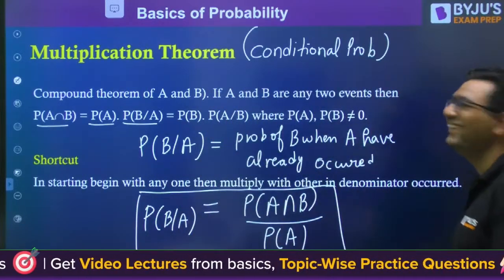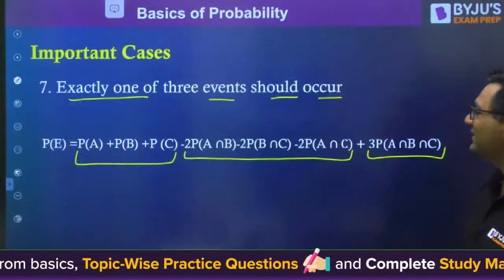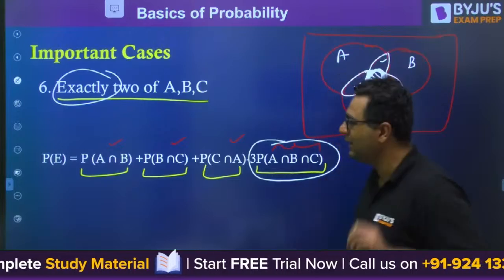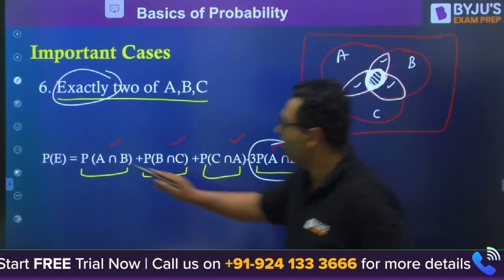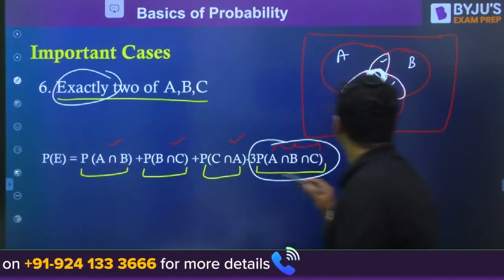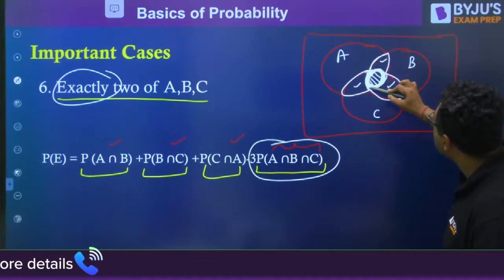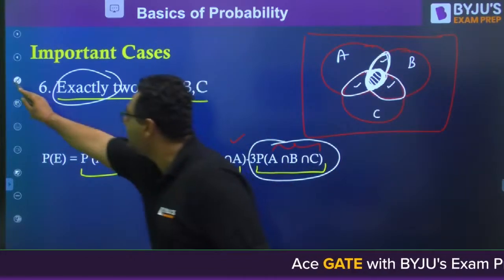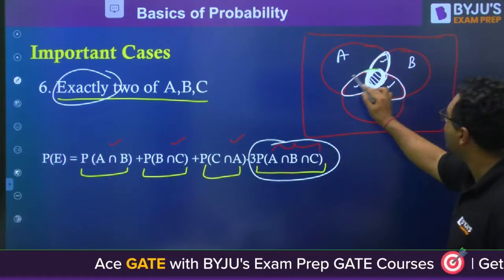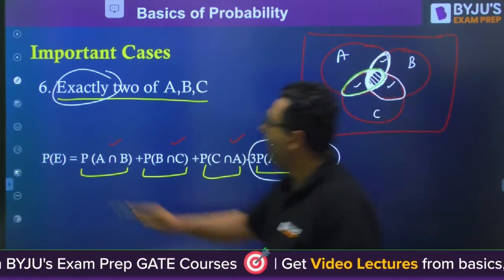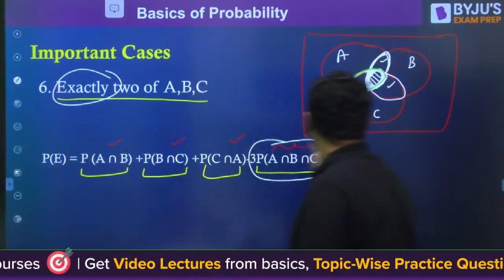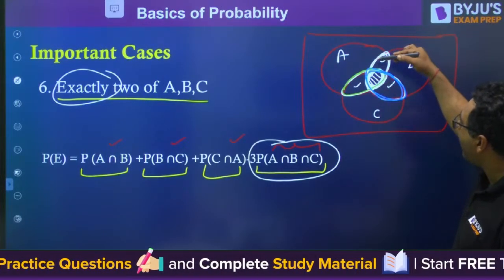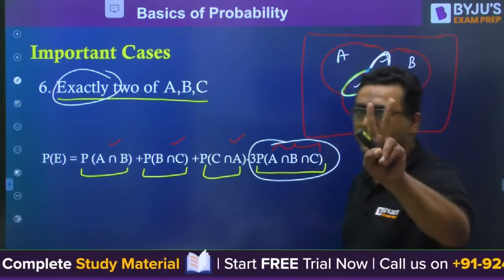Ashray, -3, I already told you why it is. Okay, once again I am telling you. Look, we want exactly 2 of A, B and C. Now I will show you once again with different colors so that you get a better idea. This area tells you the intersection of A and B. The second area gives the intersection of A and C. And the third area gives the intersection of B and C. So these 3 areas, white, green and blue, tell you the occurrence of 2.